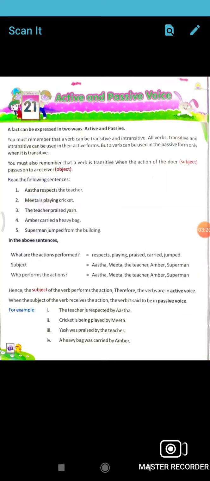Mita is playing cricket. Because Mita is playing cricket, it means present continuous. So in the present continuous, am, is, are plus being is used. And all the perfect continuous tenses, present perfect continuous, past perfect continuous, and future perfect continuous, and one more, future continuous, that tense passive voice will not be changed. That you have to remember.